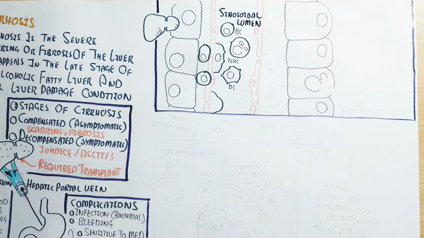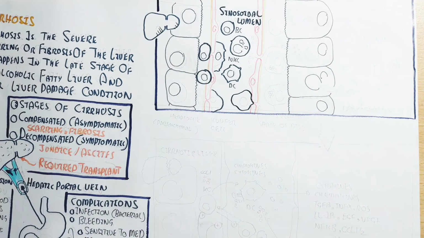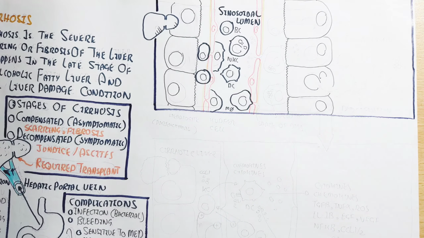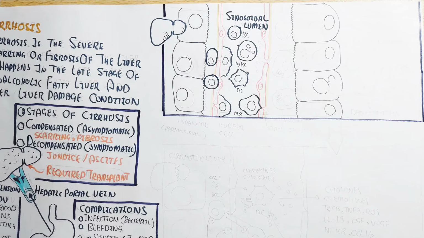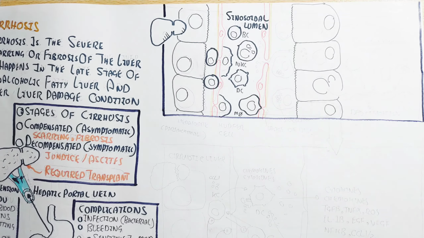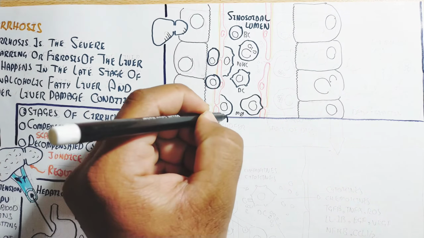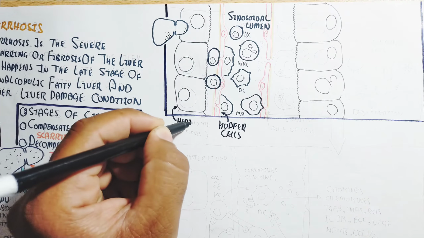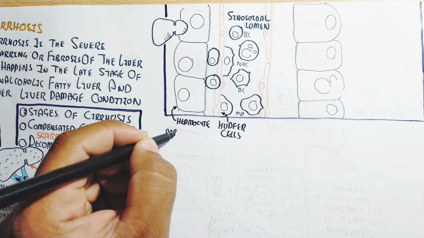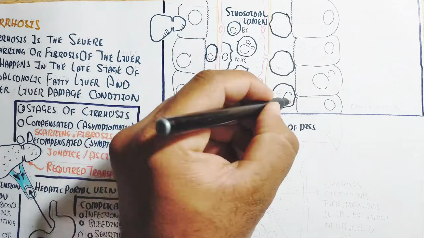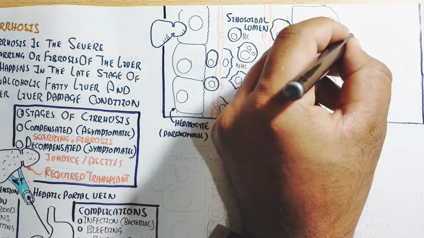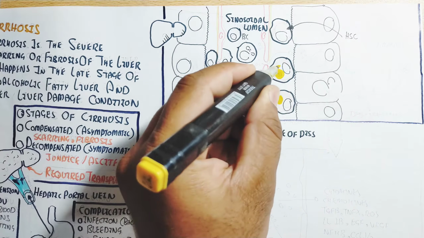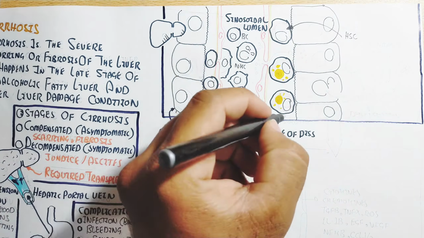So here we will understand the liver inside, which contains a sinusoid. The sinusoidal lumen is present, and surrounding the lumen is a blood vessel-like structure. So remember, surrounding it are the hepatocytes, and in this way the space of Disse is present between the sinusoidal lumen, between the sinusoids and the hepatocytes.